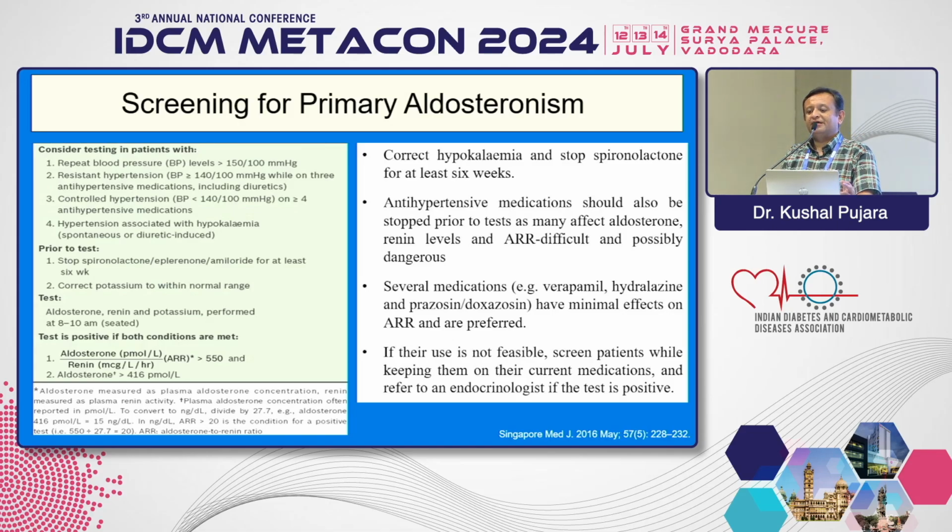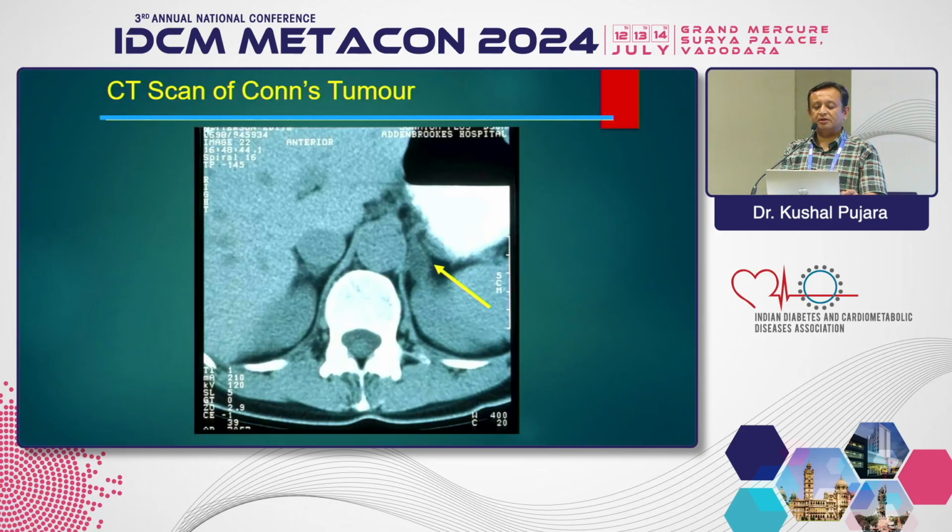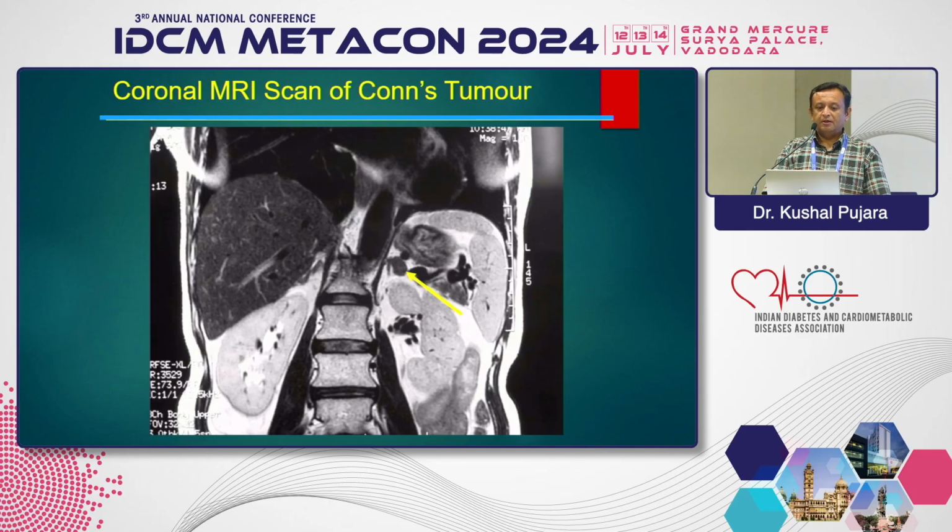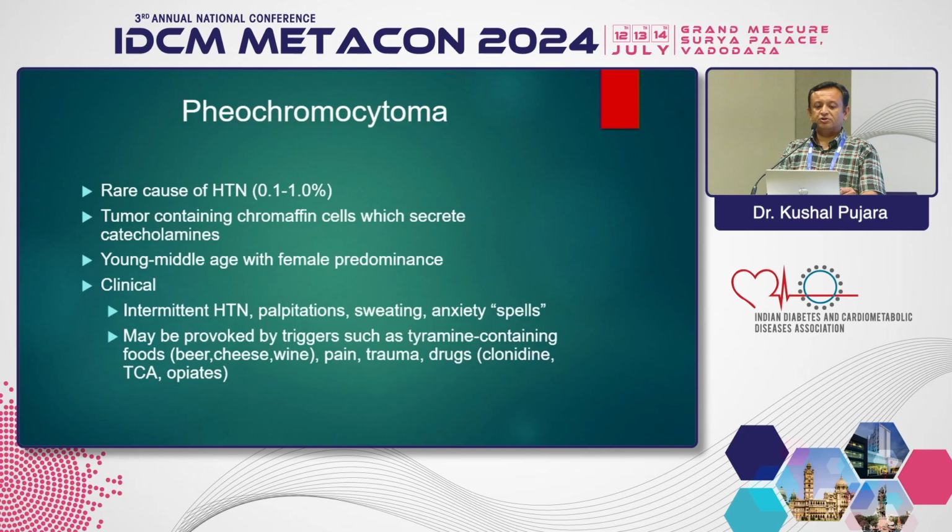There are several medications we can start which do not affect, or affect less, the aldosterone-renin ratio: verapamil, hydralazine or an alpha blocker. So many times when a patient comes to you, you don't have to wait for the result; you can start this alternate antihypertensive medicine which does not affect the aldosterone ratio. The CT scan is showing the Conn's tumor, and this MRI again showing the Conn's tumor.